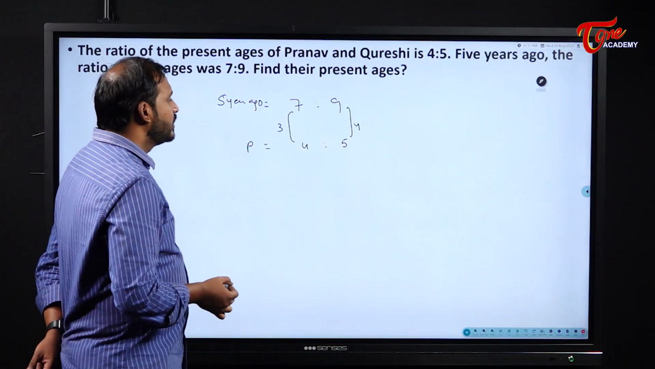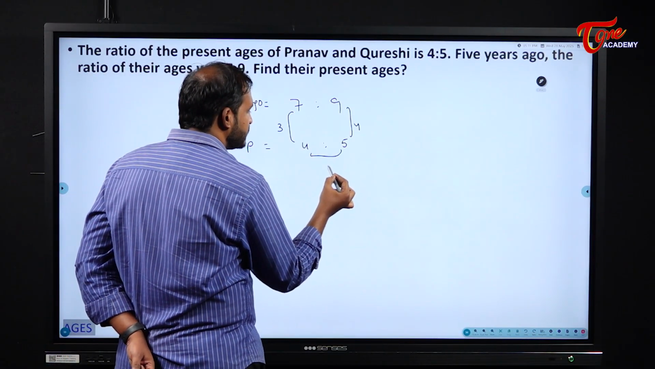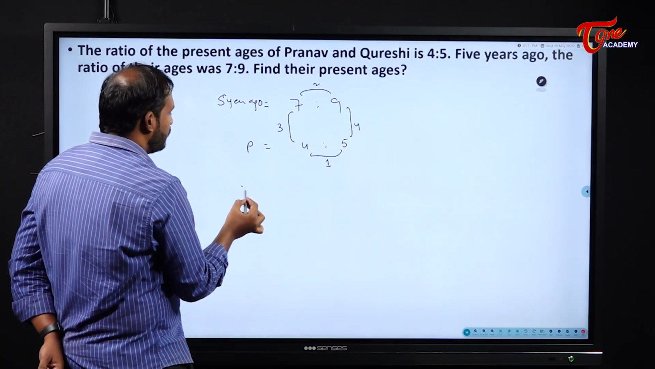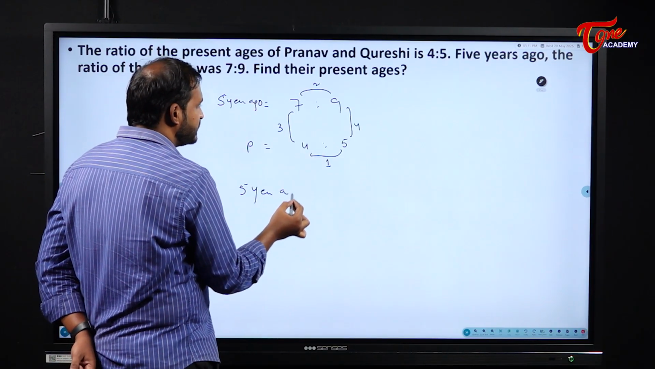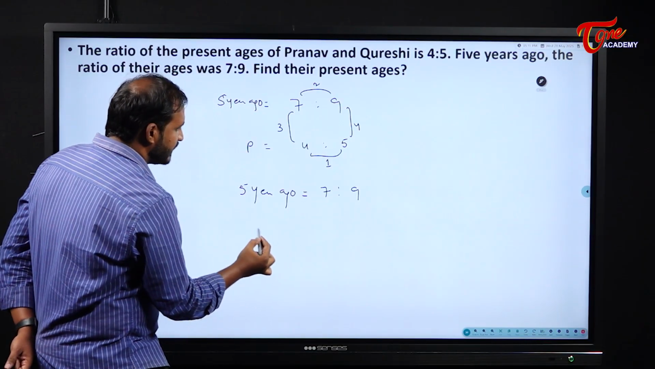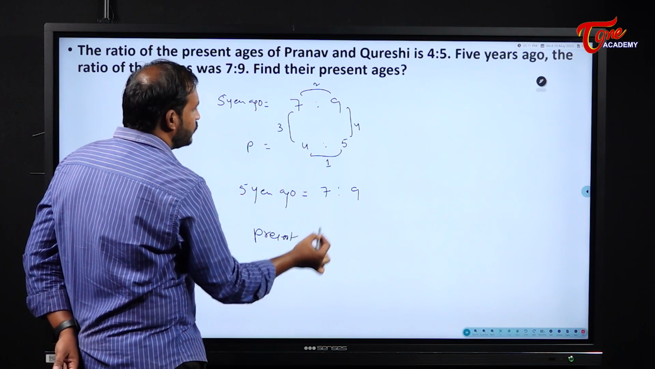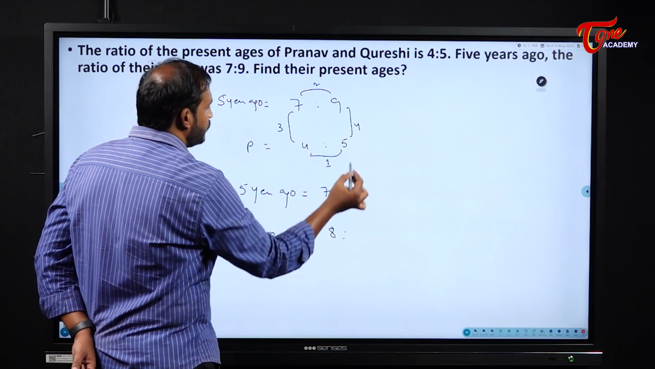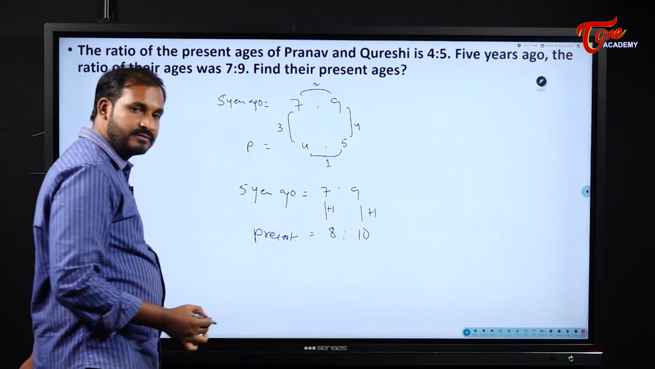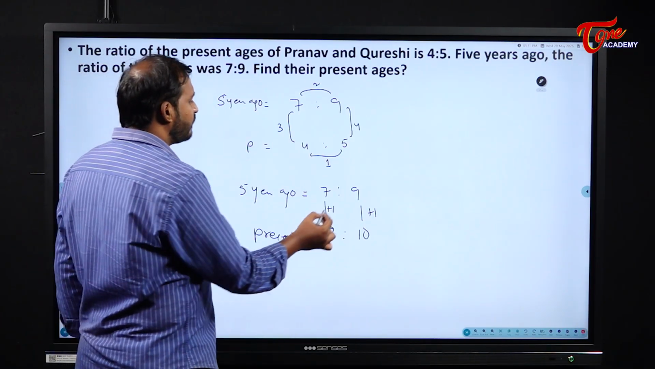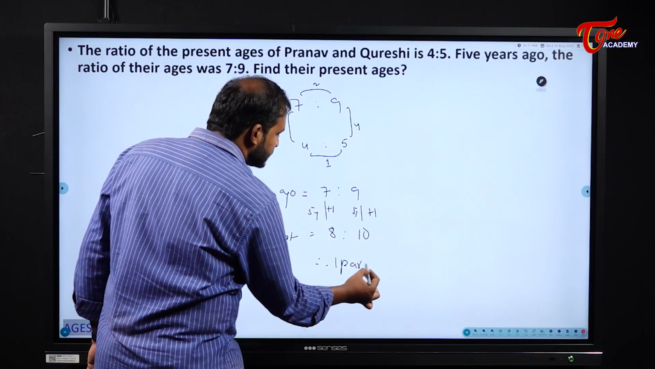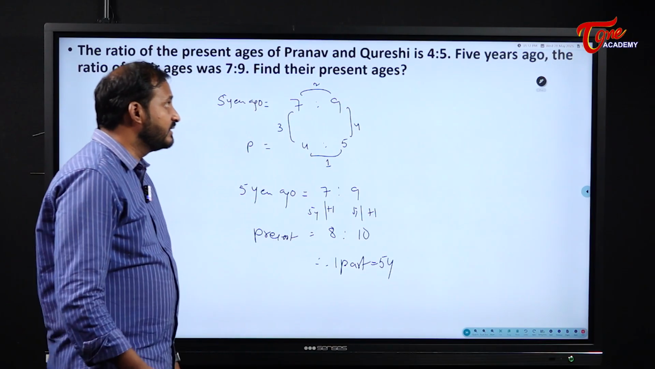So what will we do? We will observe the difference between these two. What is here? 1. What is this one? 2. So multiply that to this one and this one. So 5 years ago what will be their ages? That means what will be the ratio? 1 into 7:9 will become 7:9. And present, 2 into 4 is 8, 2 into 5 is 10. So from here to here what is it? +1, and from here to here? +1. This 1 came because of the addition of 5 years. So therefore, 1 part is equal to 5 years.